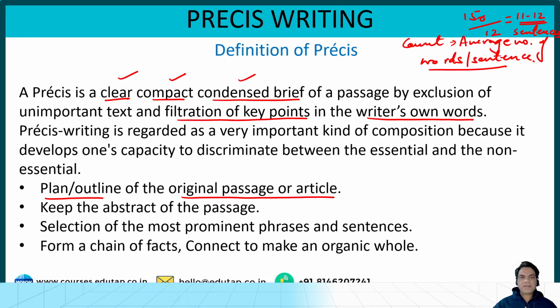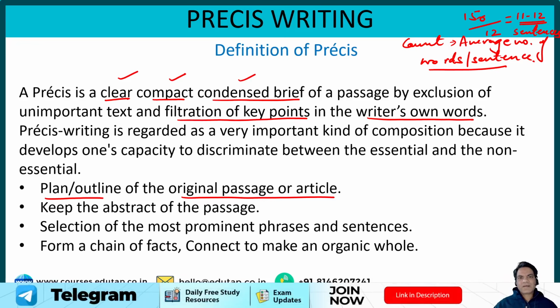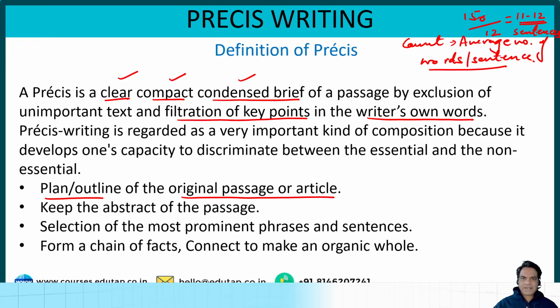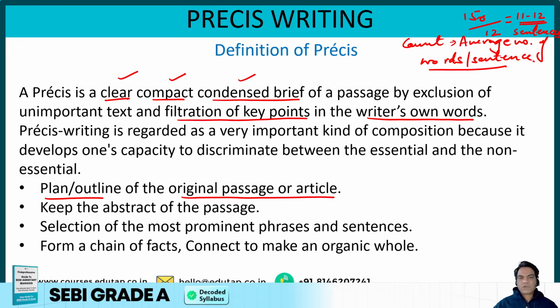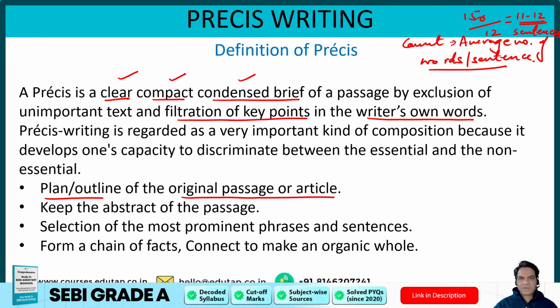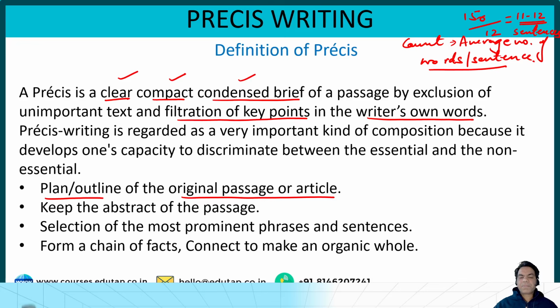So you can clearly tell yourself that, okay, if I take out one core point and create one sentence, if I collate the core points of one paragraph and create one sentence out of each paragraph, right? I think that would be proportionate to what I'm trying to achieve and I'll be able to target the word limit that is mentioned. So this is how you plan your passage.